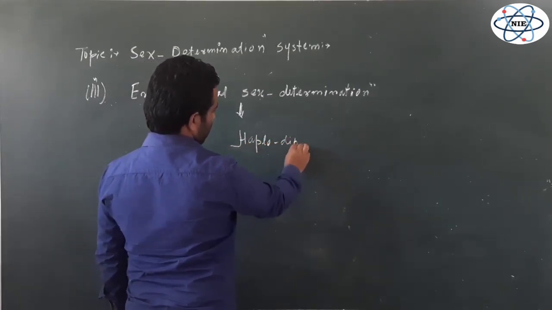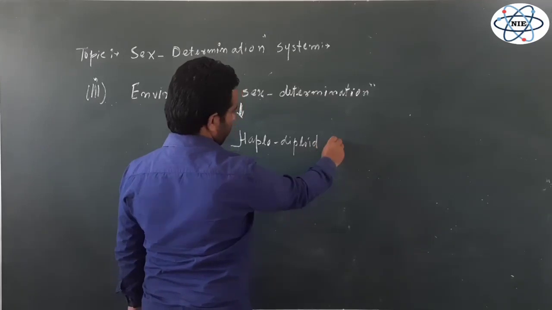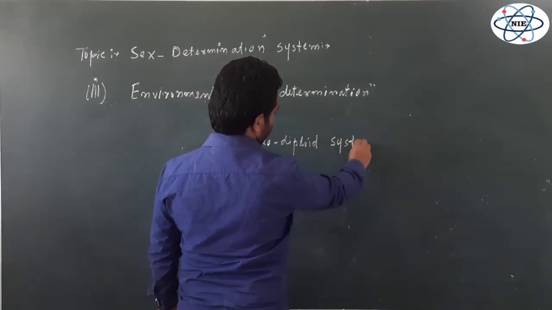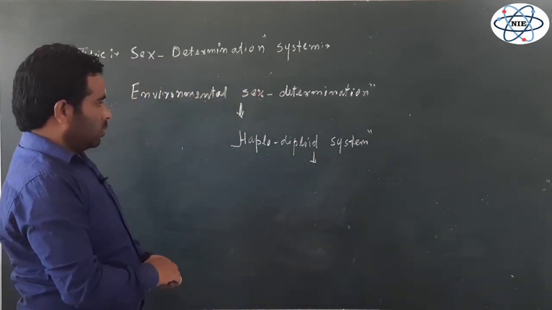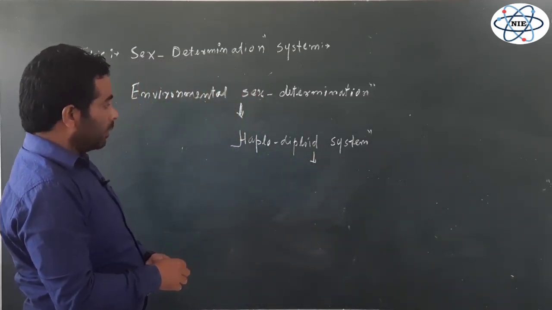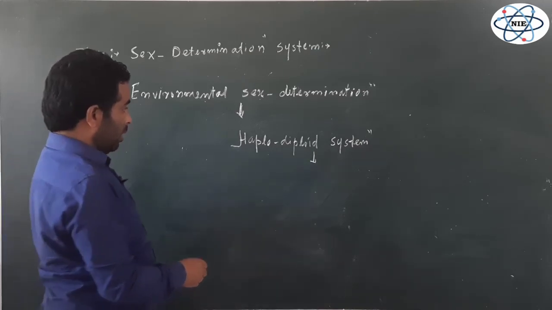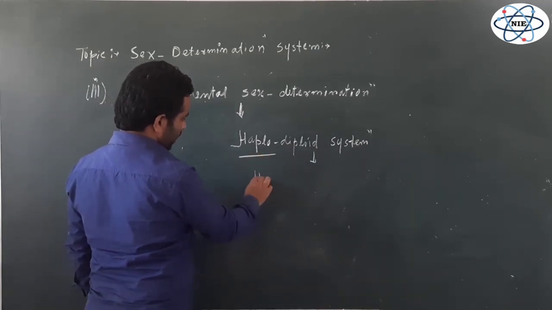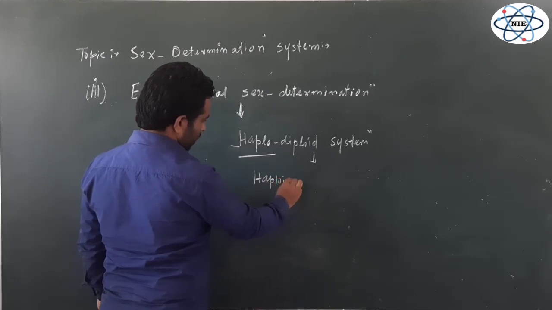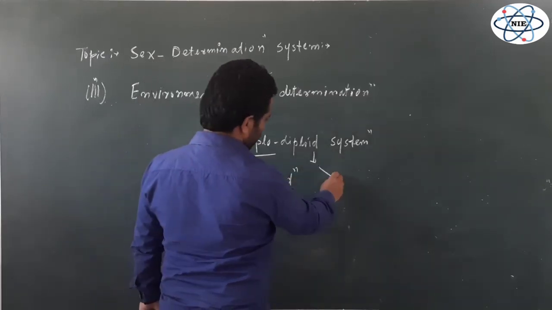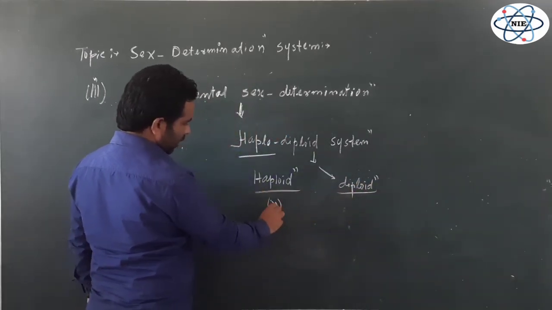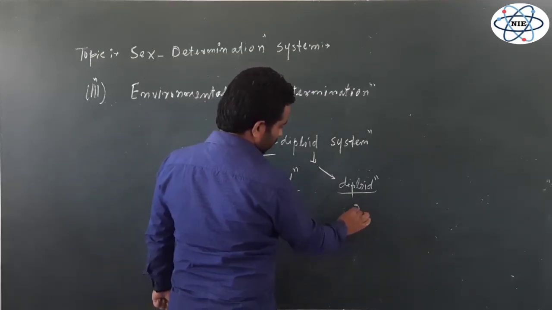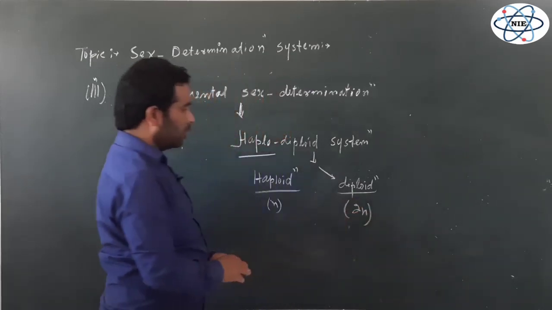Haplodiploidy system, right? So here we have two types of individuals in this type of sex determination. One is a haploid individual, and another is a diploid individual. The haploid individual has the N condition, a single set of chromosomes, and in the diploid condition we have the 2N condition, that is two sets of chromosomes.